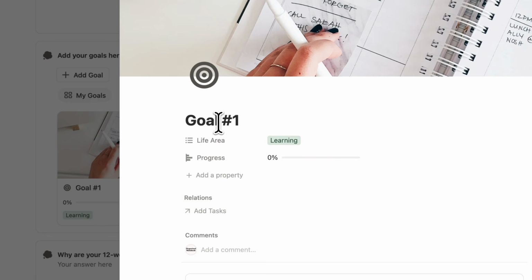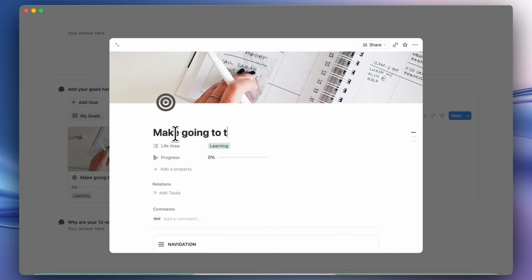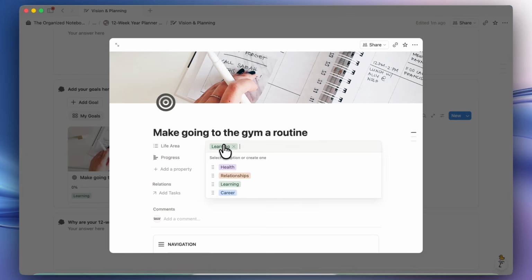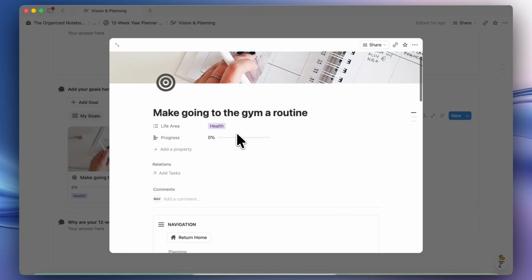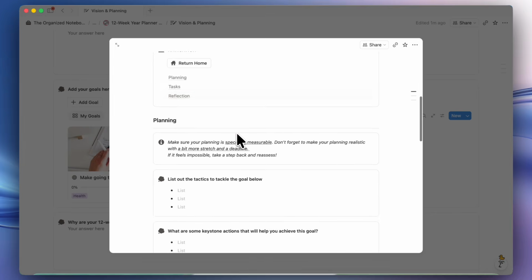If I click here, and let's say goal number 1 is to make going to the gym a routine. The main thing that I want to accomplish here is to start going to the gym and make sure that that becomes a routine for me, so that at the end of the 12 weeks, I feel like that has become more part of my life. So inside of the goal, you can start planning it.